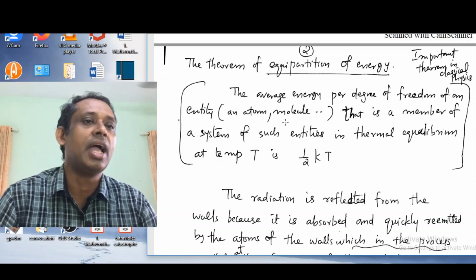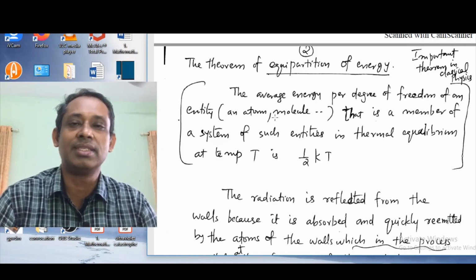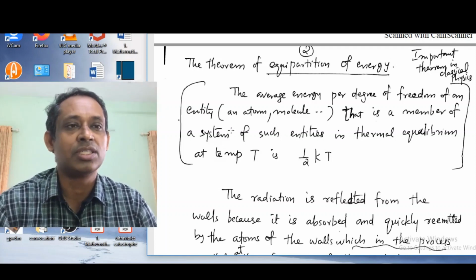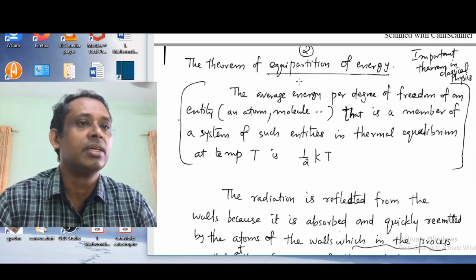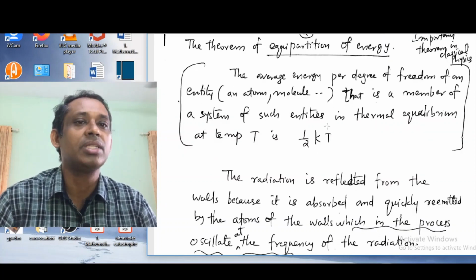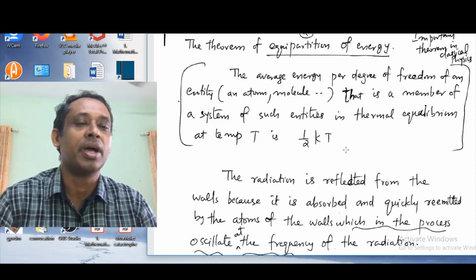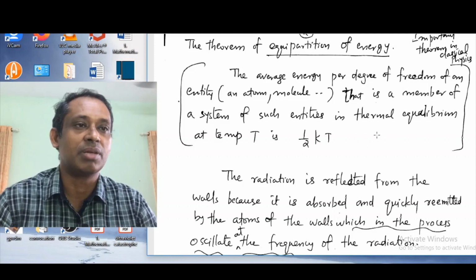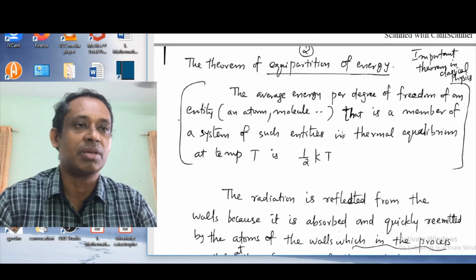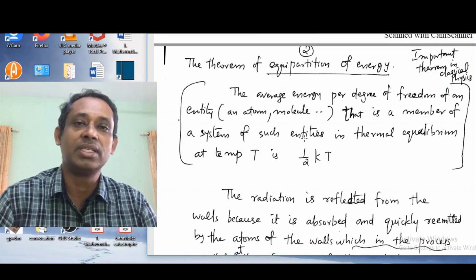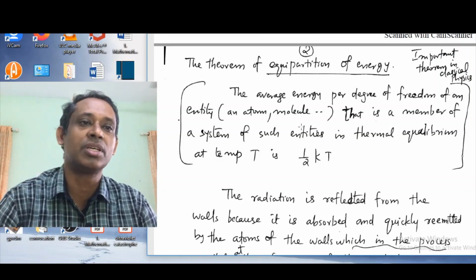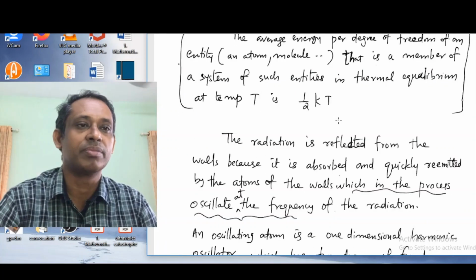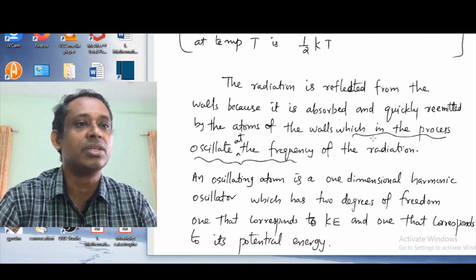What it says is that the average energy per degree of freedom of an entity that is a member of a system, where the entity can be an atom or molecule or something like that, is given by half kT, where T is the temperature at which the entity is in thermal equilibrium. So what is this degree of freedom here?